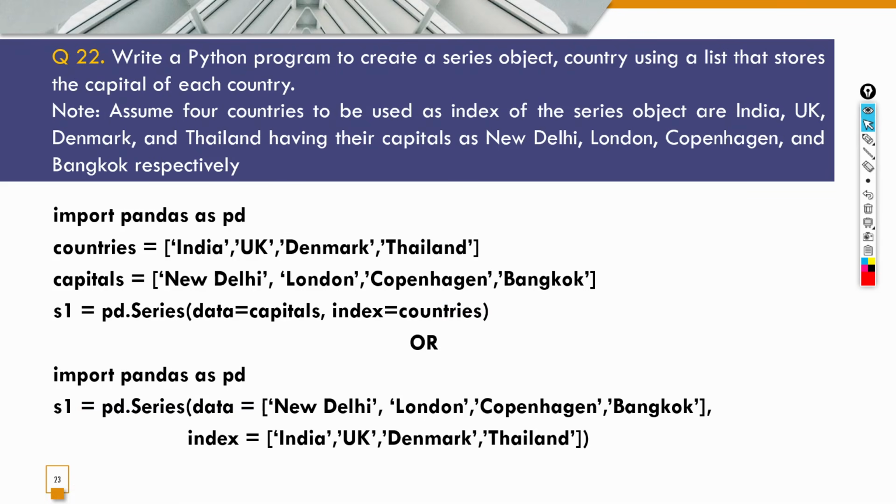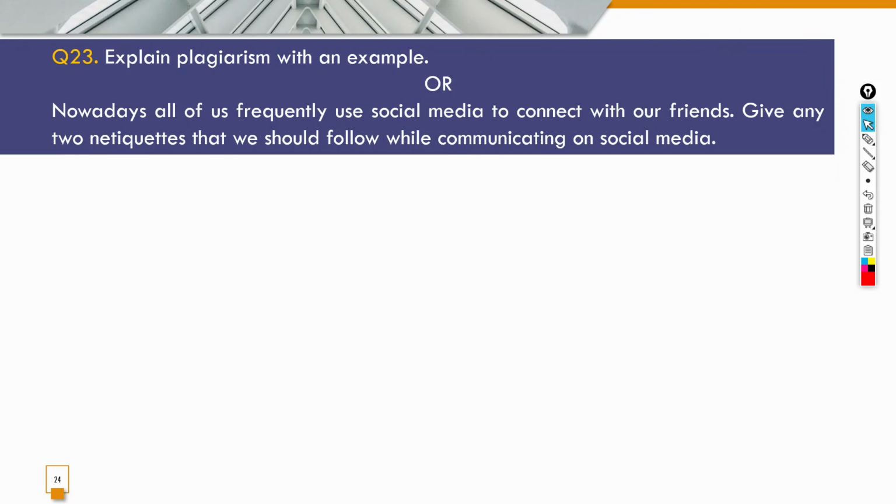So this was the answer for question number 22. Let's move on to the next question. The next question says explain plagiarism with an example. Or the other question was, nowadays all of us frequently use social media to connect with our friends. Give any 2 net etiquettes that we should follow while communicating on social media.